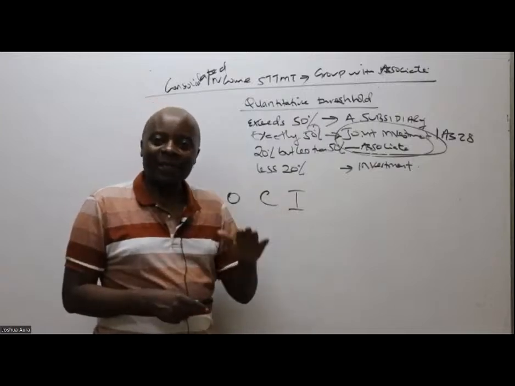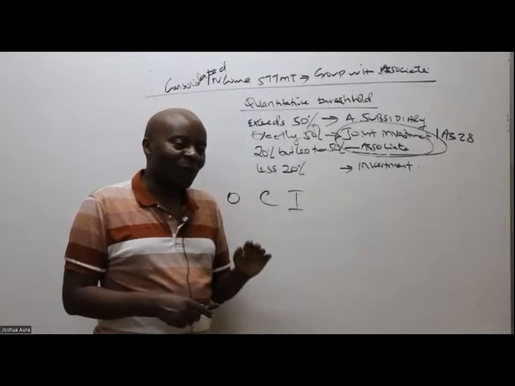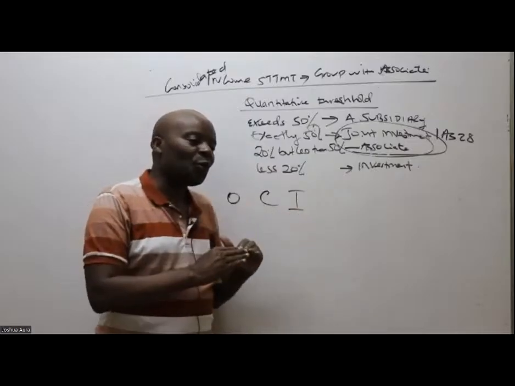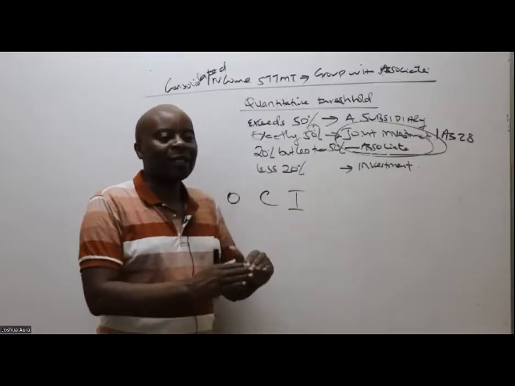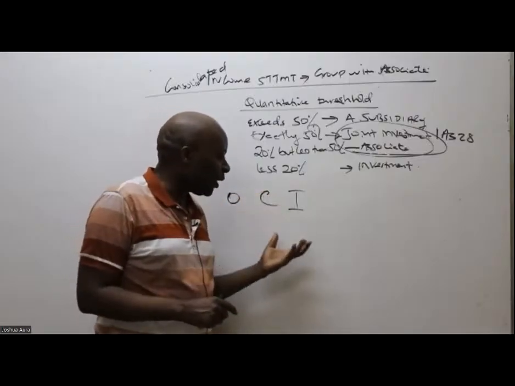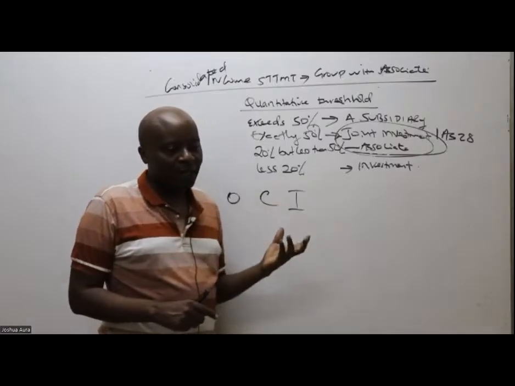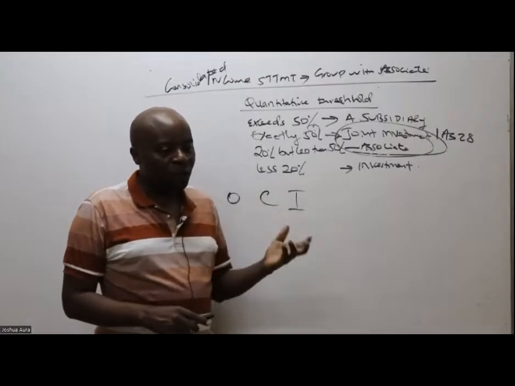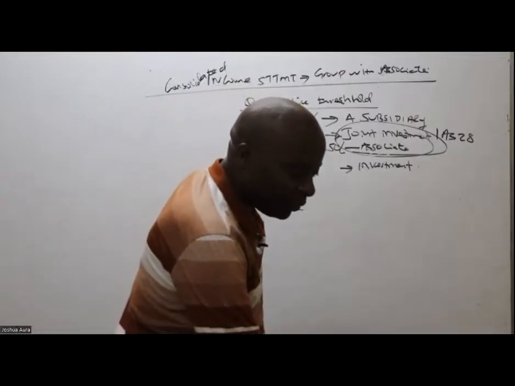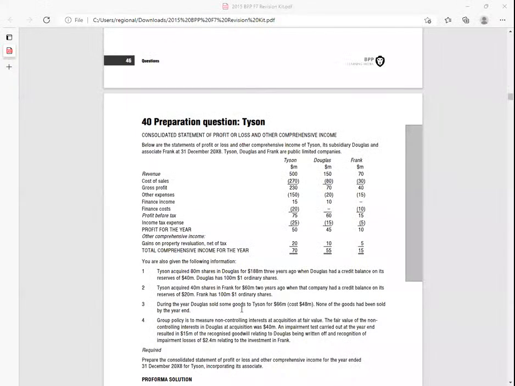And that is where they came and they said, no, anything to do with these revaluations, we shall be splitting revaluations and taking them to what we call other comprehensive income. Other comprehensive income, what we shall from today be calling OCI. You can see other comprehensive income is gain on property revaluation, which is net of tax.